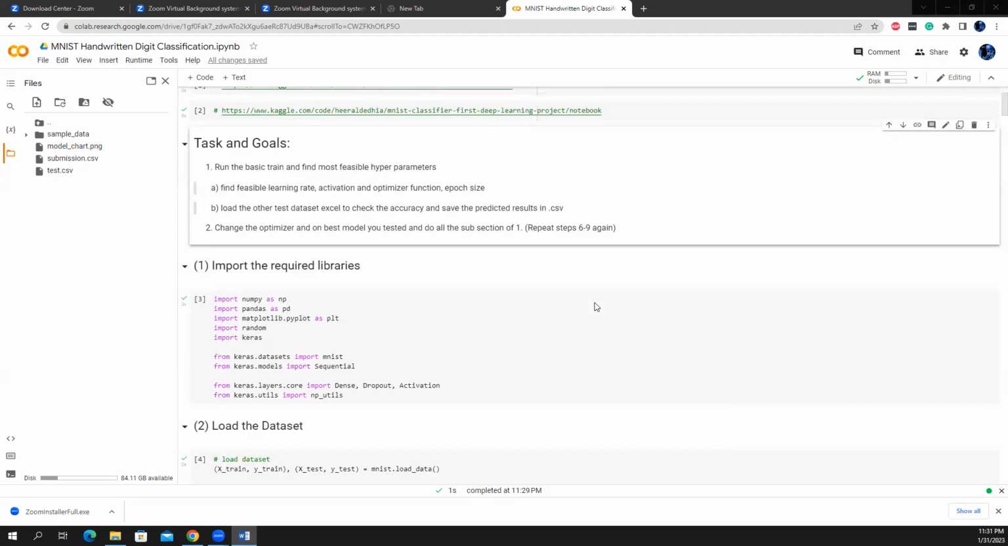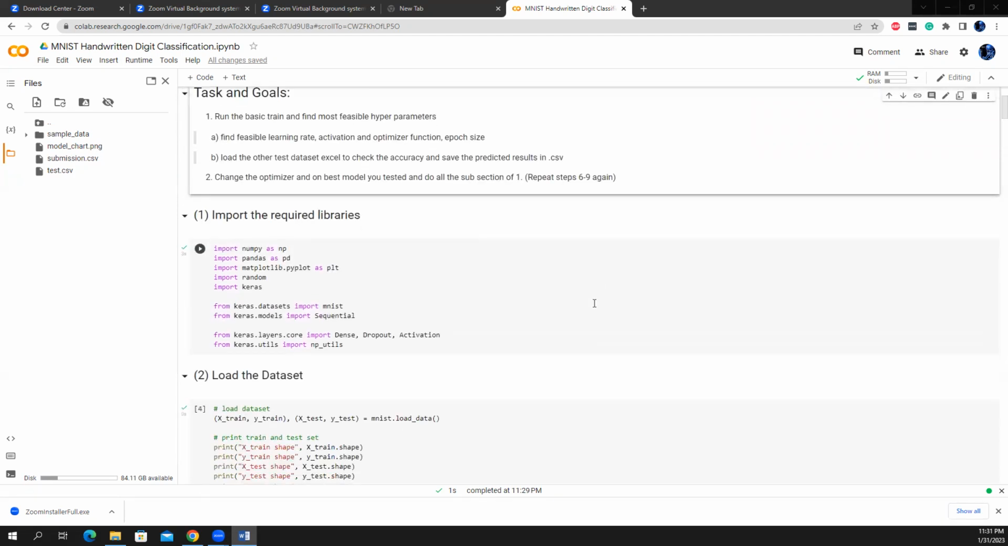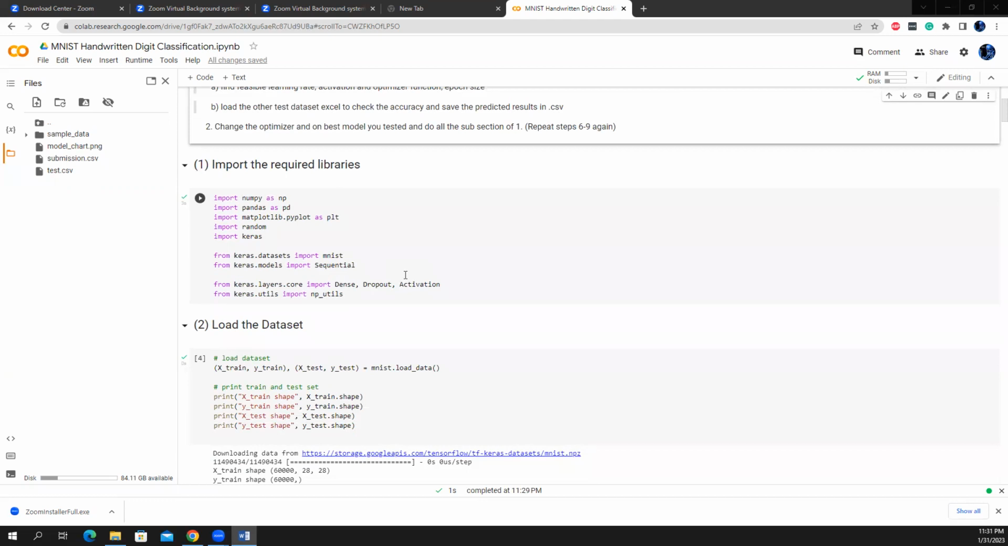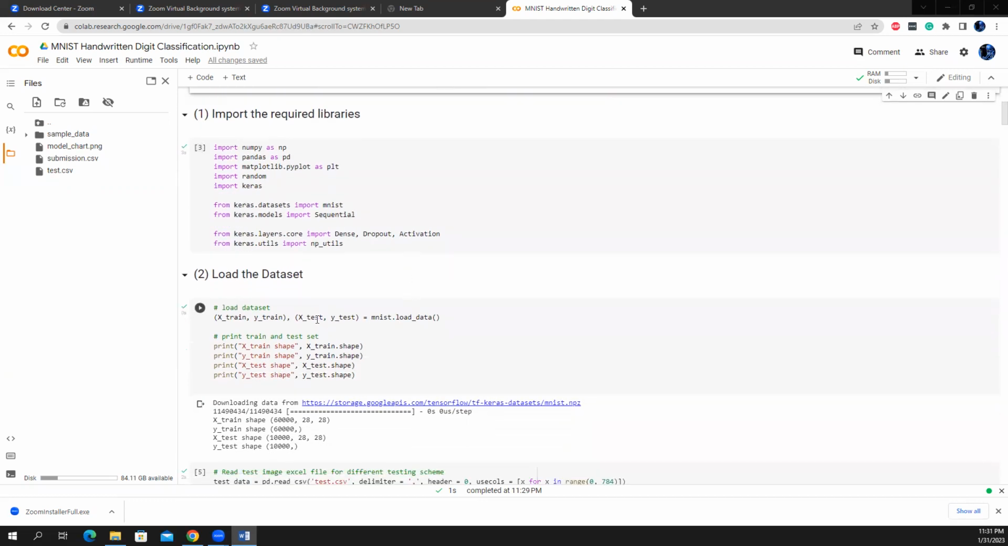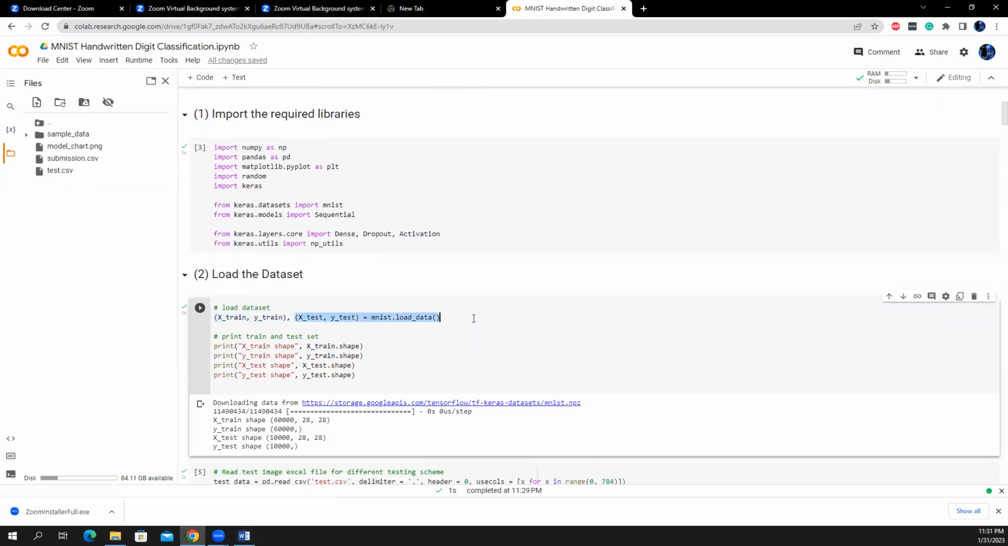The first part I just started with loading the packages from the libraries, like import NumPy, Pandas, PyPlot, and Keras, TensorFlow, and the Sequential model, and also Dense, Dropout, activation functions, and other things. And then I load the data set. This is the code for loading the data set. The MNIST data set is already in the TensorFlow package.